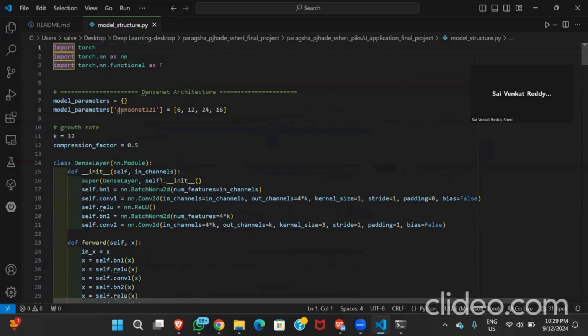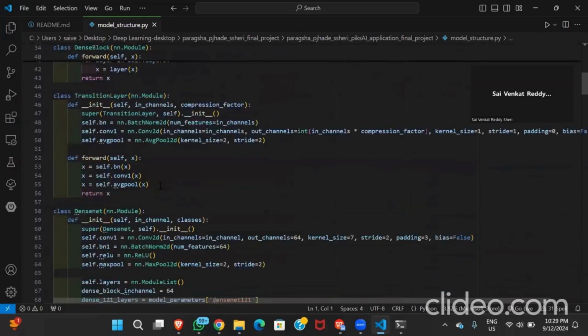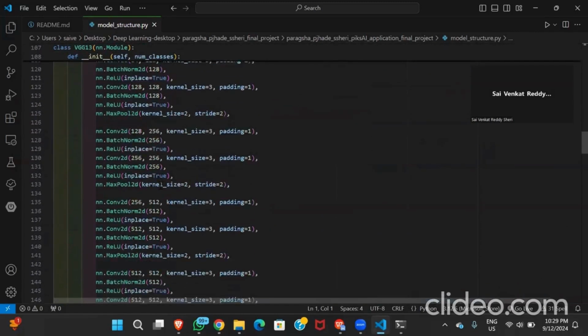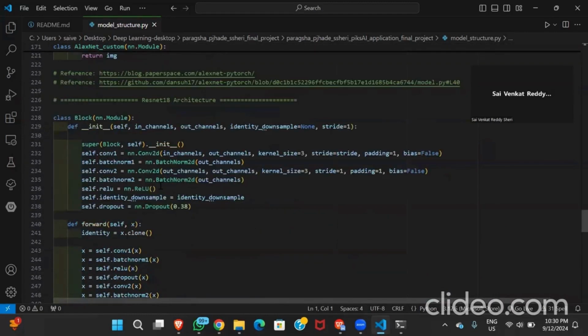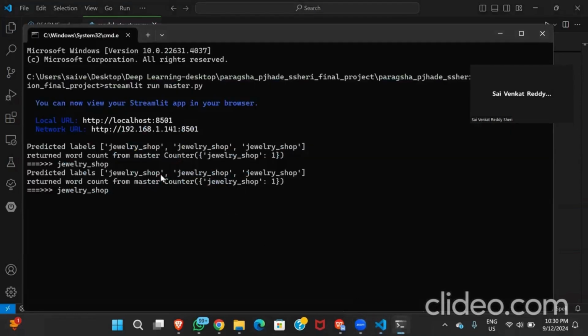So what are the models we are using? We are using DenseNet, VGG13, AlexNet, and most importantly, ResNet. ResNet is a revolution with residual connections. We are using all these architectures. Every architecture will predict the scenario of the image, and all those predictions will be combined as an ensemble. The weightage will be given according to the model's capacity. So ResNet is the modern one, so it is given high weightage. AlexNet was the old one, so it is given low priority.